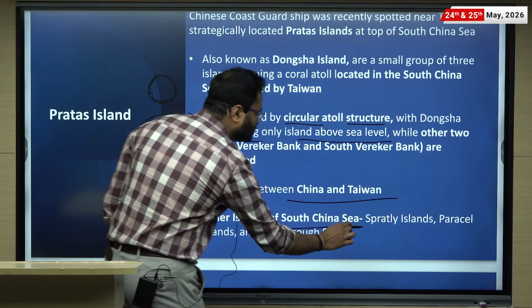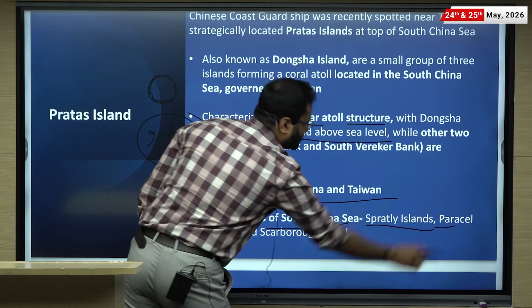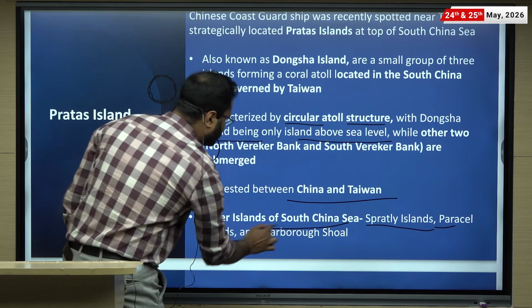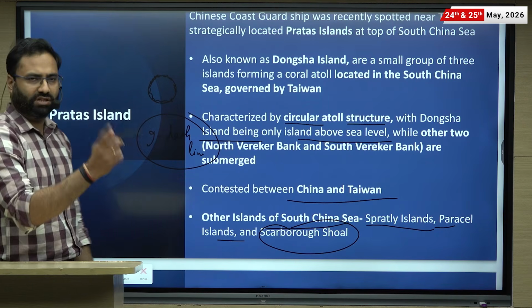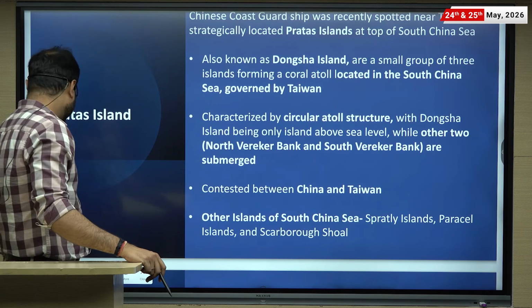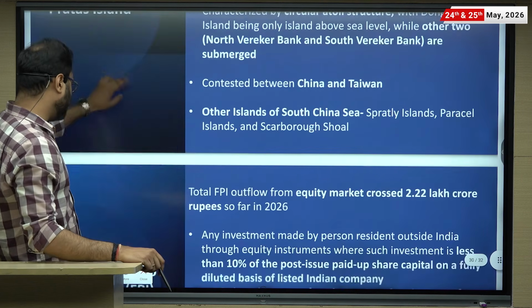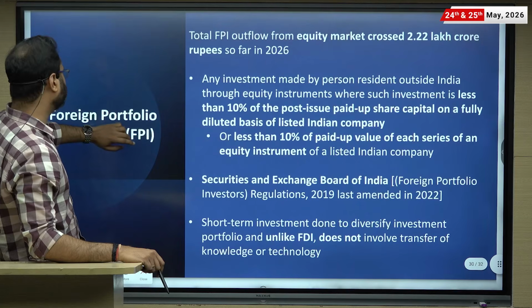Other islands कौन से South China Sea के? Spratly is there, which is under the control of China. Paracel is there, and another is the Scarborough Shoal, which is in contest with the Philippines, right? So these are the major islands. Next is the foreign portfolio investment, FPI.